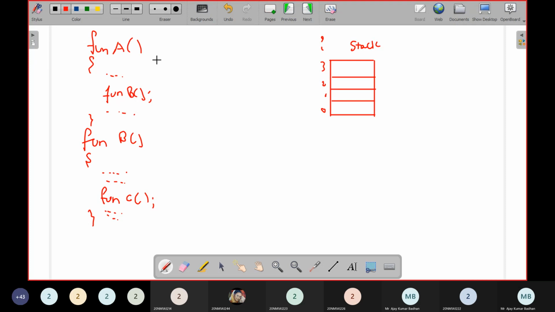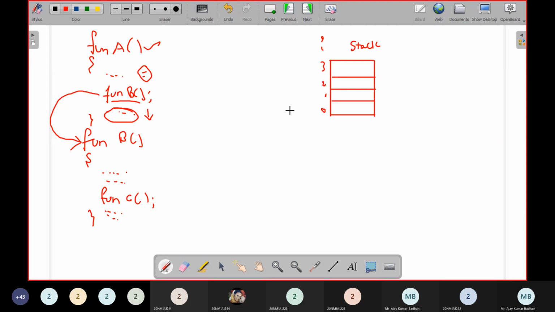Let us suppose you have called this function for executing. When you call this function, some statements are executed. Then immediately you're calling this particular function. What will happen here? The system control will jump from this function to the called function. It is not going to execute the statements after that particular statement. Then what about the remaining statements present in function A? Those have to be executed later. For that purpose, this function will be stored in a stack.